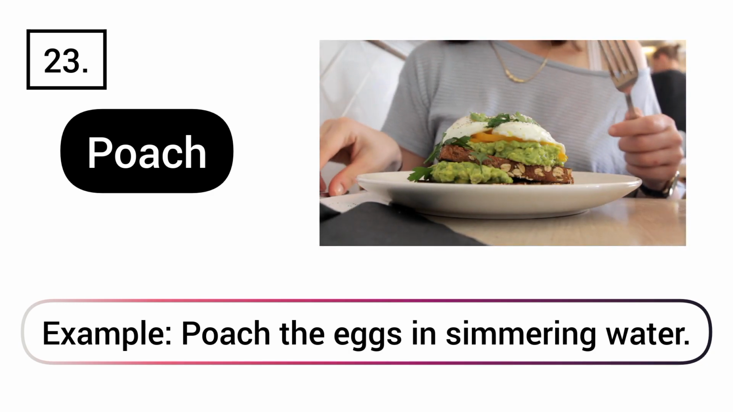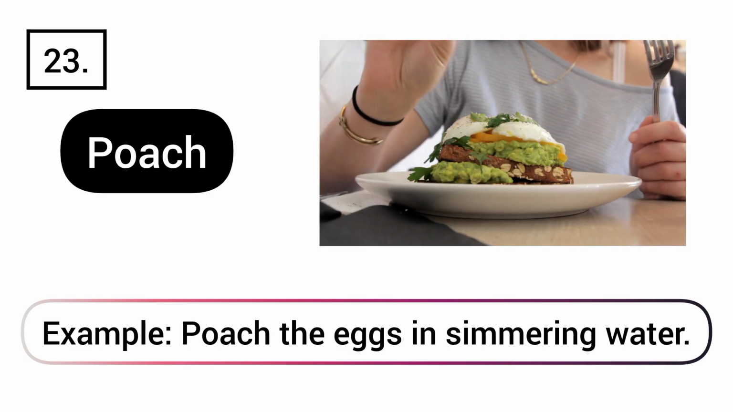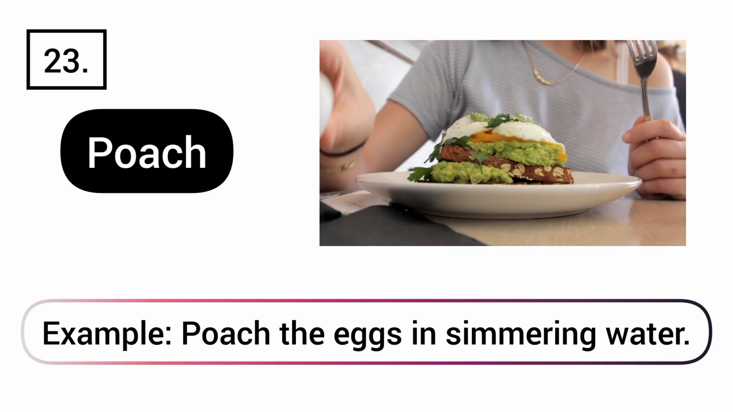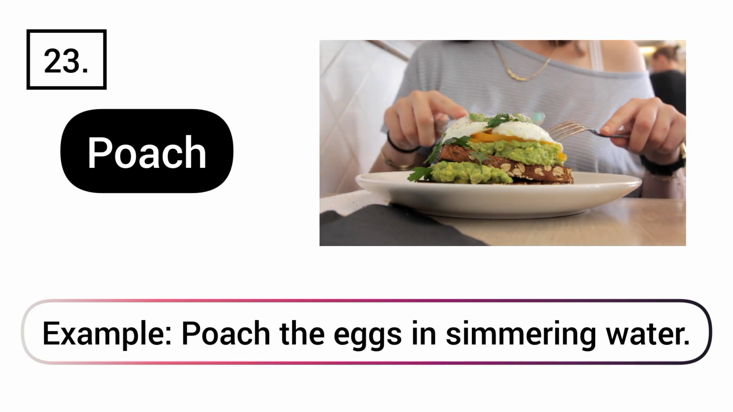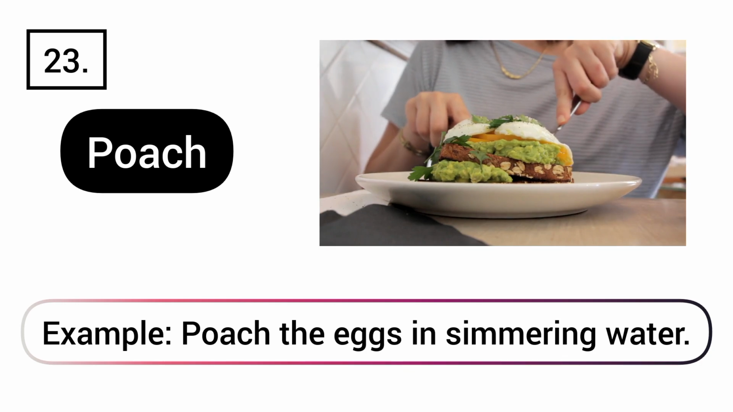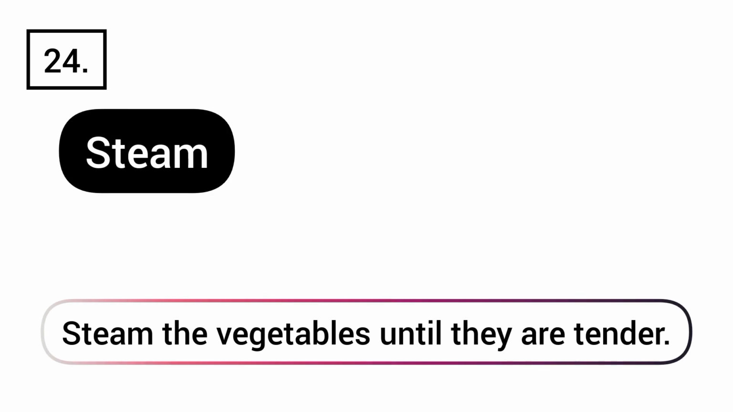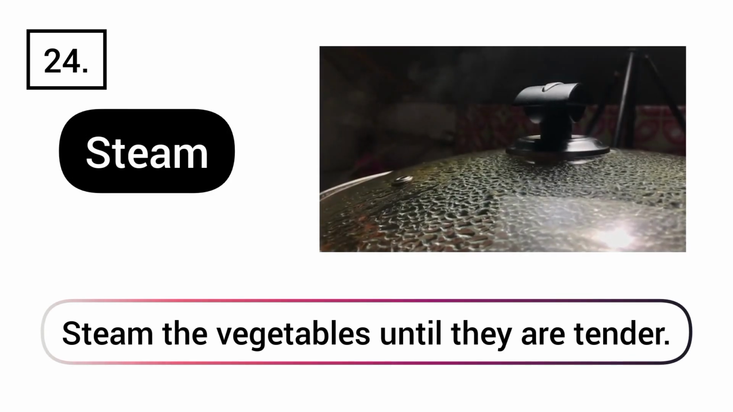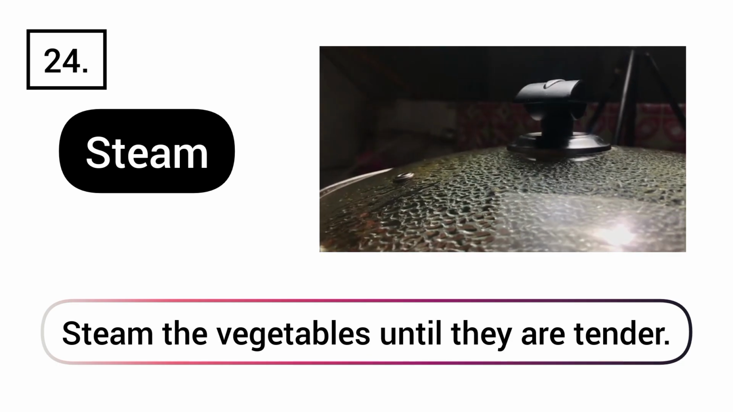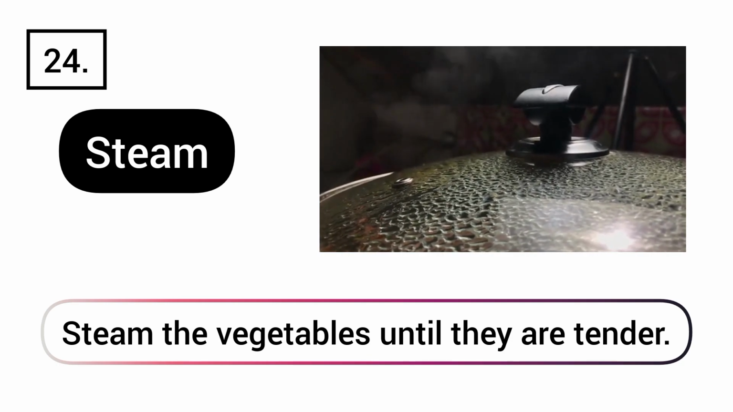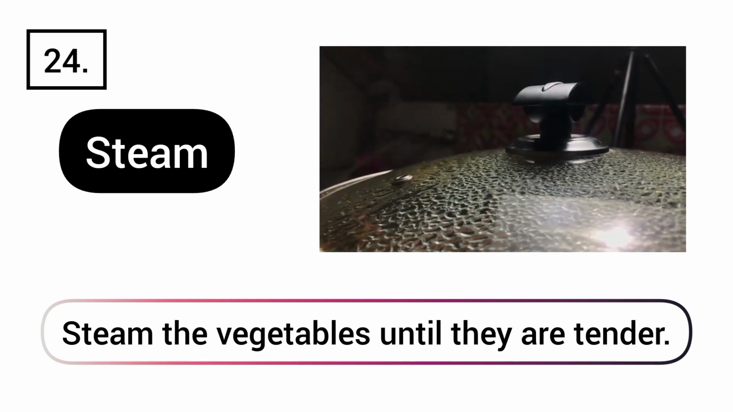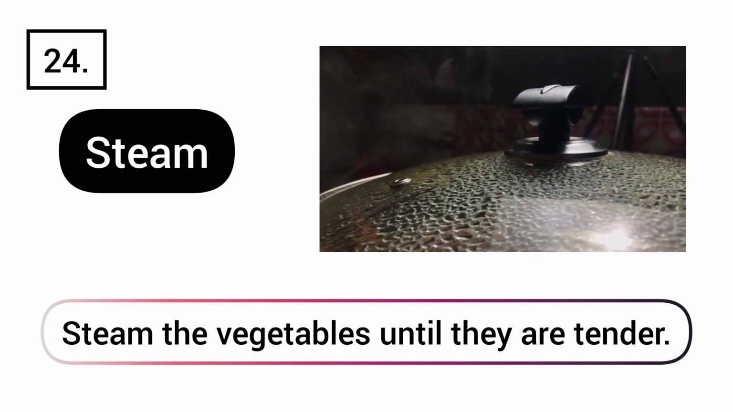Poach. Example, poach the eggs in simmering water. Steam. Example, steam the vegetables until they are tender.